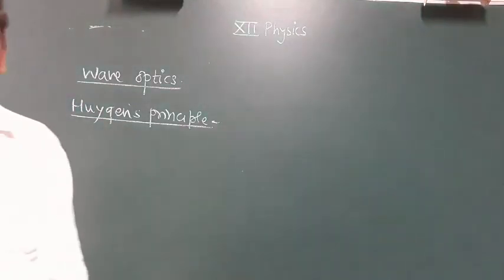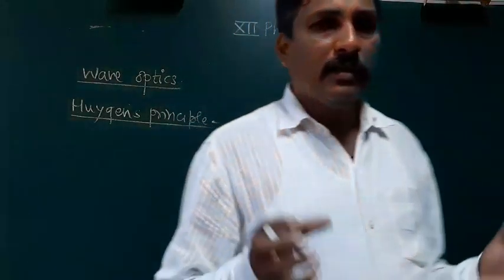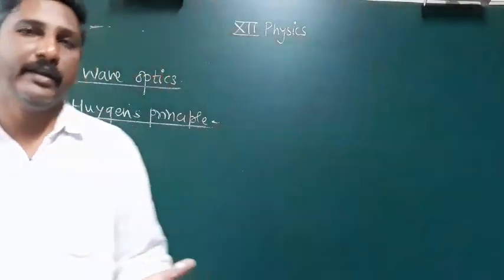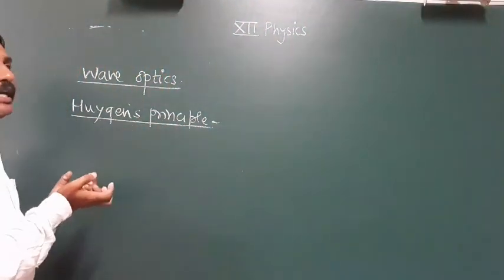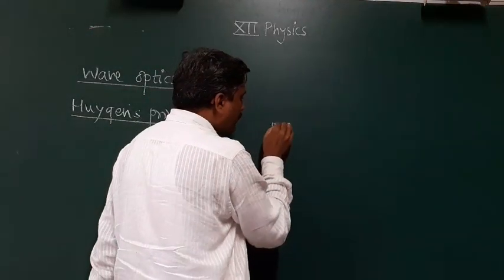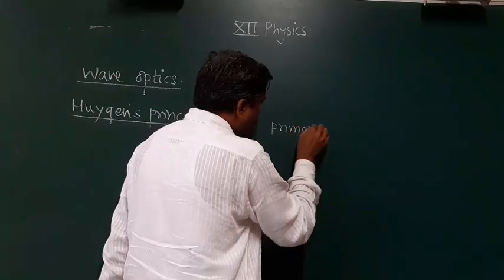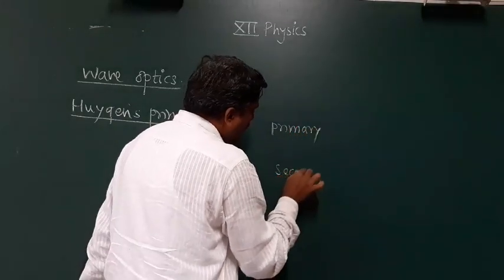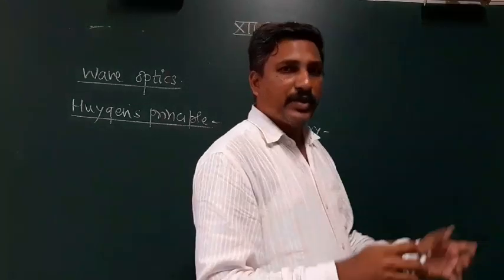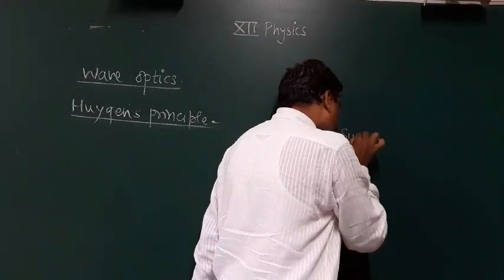Huygens principle is very simple. A particular source is there, and that source emits the light. To study the Huygens principle, we say that there are two types of sources. One is the primary source, and the second one is the secondary source. What are the primary sources? Those that are the original sources.